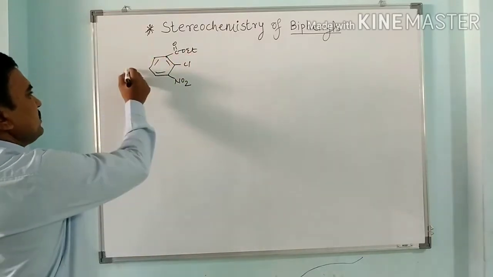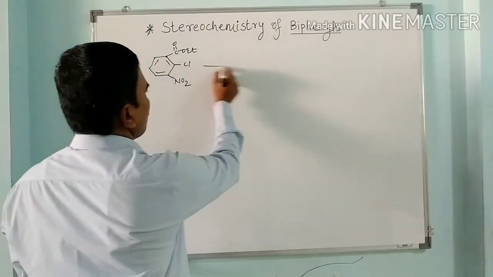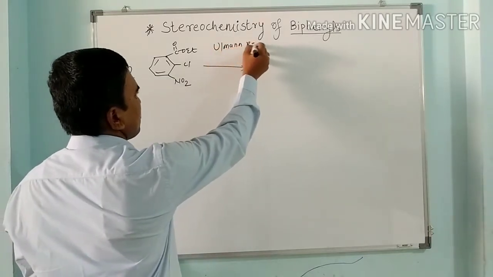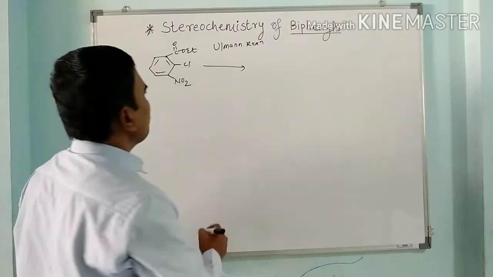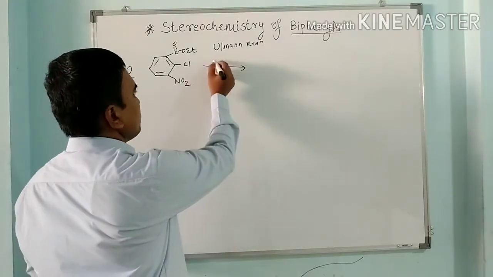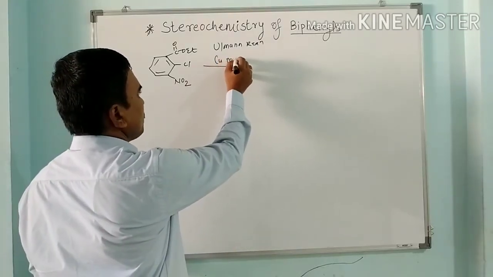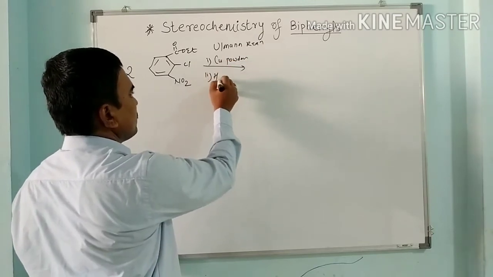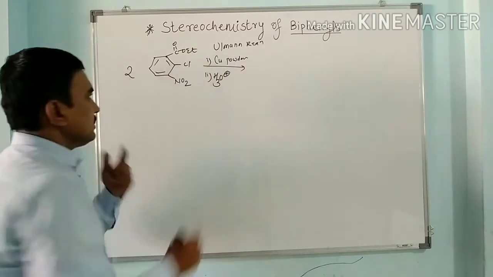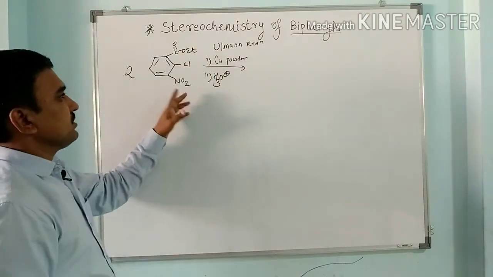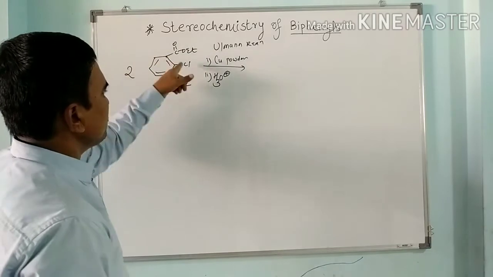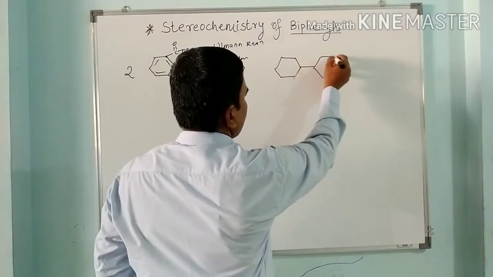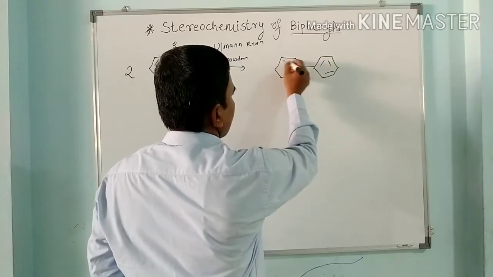When these two molecules undergo the Ullmann reaction, coupling takes place between these two aryl halides in the presence of copper powder, followed by hydrolysis. So this ester undergoes hydrolysis and gives carboxylic acid. So here we get this one linked with the other, and dinitrodiphenic acid is obtained as a product.